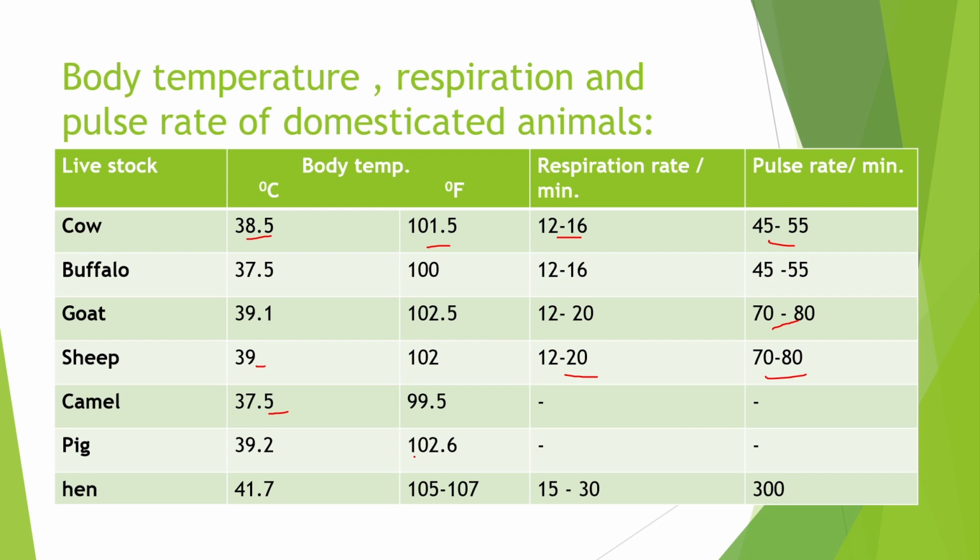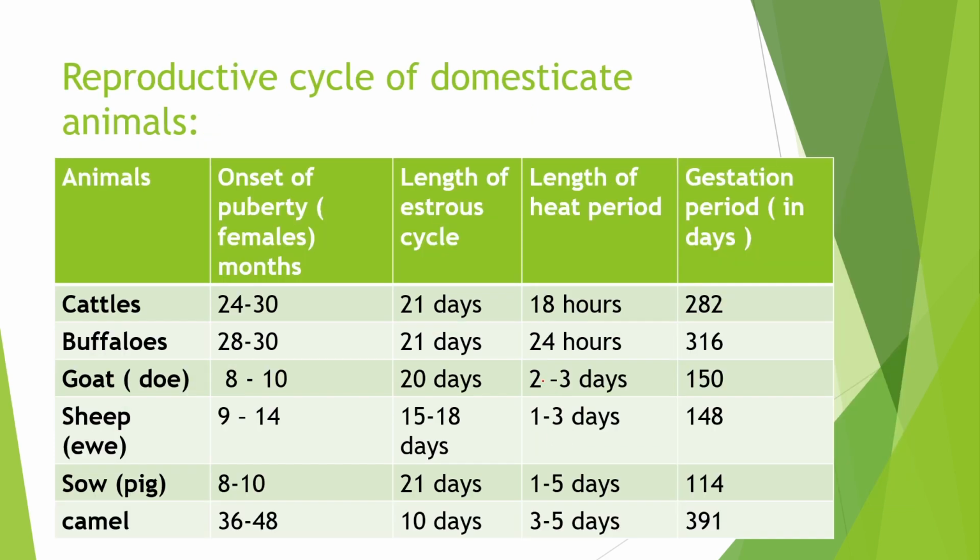Next table is about the reproductive cycle of domesticated animals. In cattle, the onset of puberty in female is around 24 to 30 months. After 24 to 30 months the puberty stage starts, after which the female becomes mature for serving, and the length of estrus cycle is 21 days.